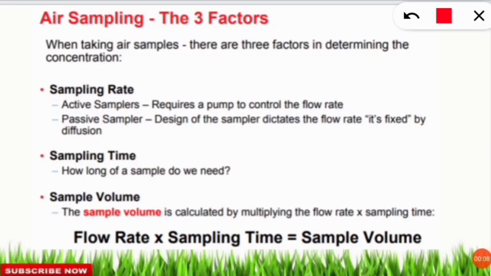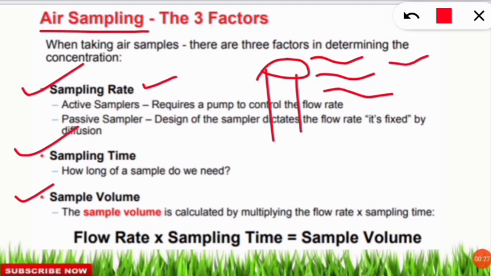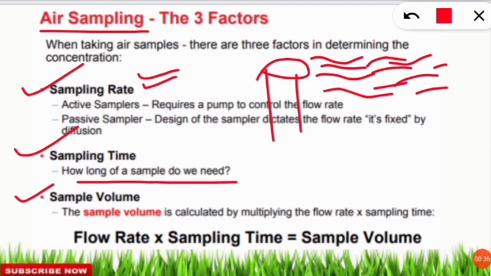Next we will see the three important factors when we are doing air sampling. These are sampling rate, sampling time and sample volume. So what is sampling rate? For example, if we assume this is the chimney of a factory and smoke is coming out of the chimney, the rate at which these contaminants are transferred into the air is known as the sampling rate. So what is the speed of these contaminants? Next is sampling time. How long of a sample do we need? As we discussed in the last slide, for how long we have done the sampling.